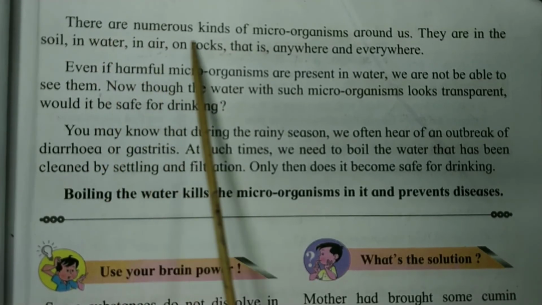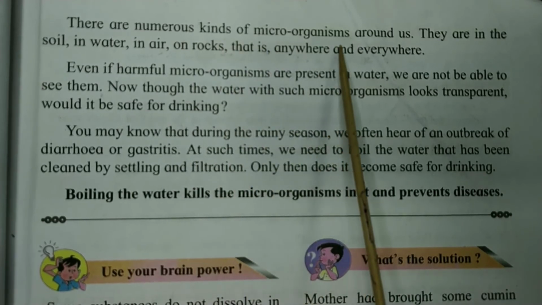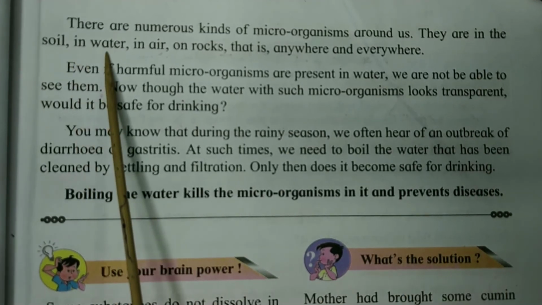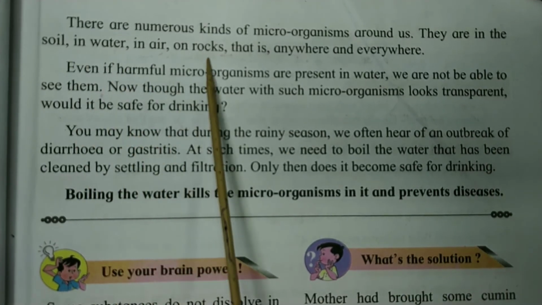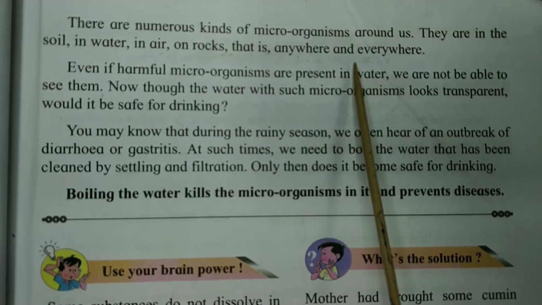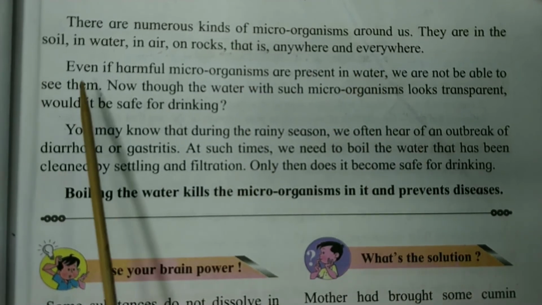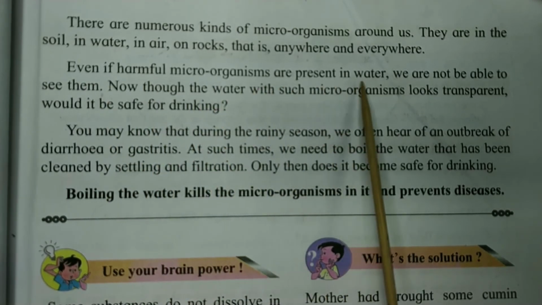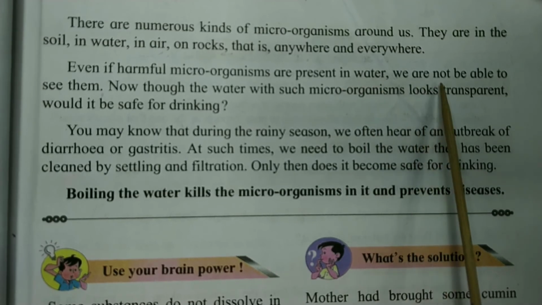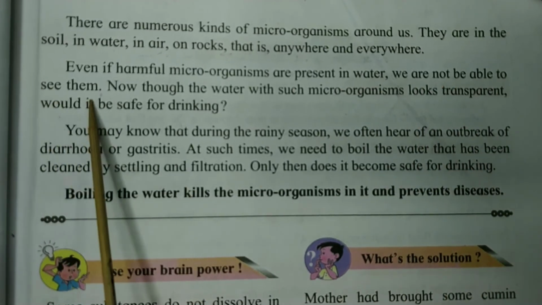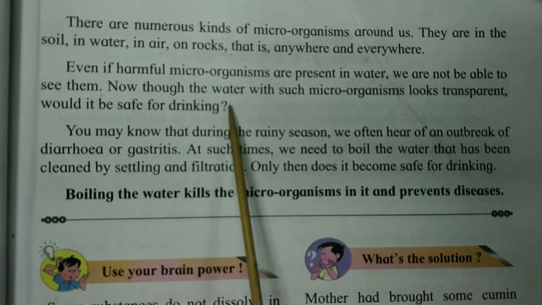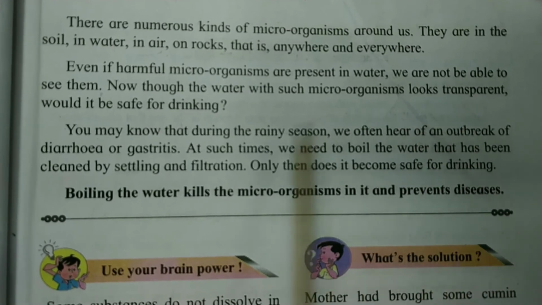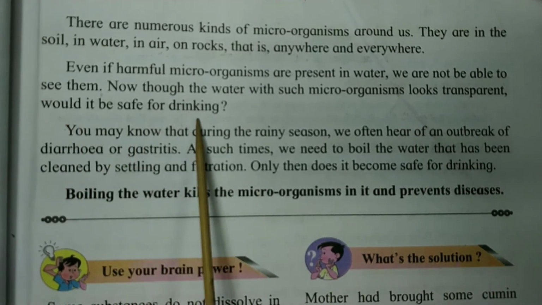There are numerous kinds of microorganisms around us. They are in the soil, in water, in air, on rocks. That is, anywhere and everywhere. Even if harmful microorganisms are present in water, we are not able to see them. Now, though the water with such microorganisms looks transparent, would it be safe for drinking?